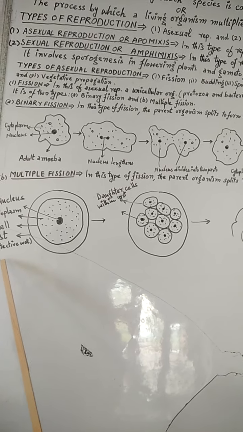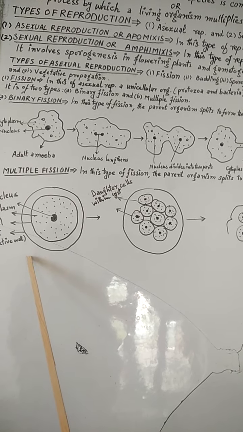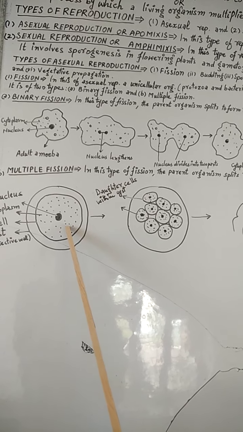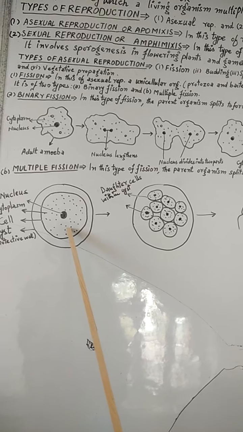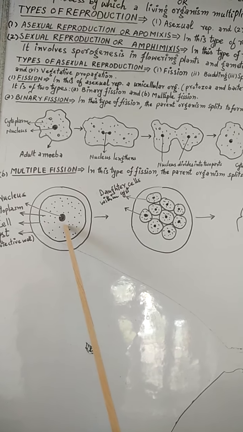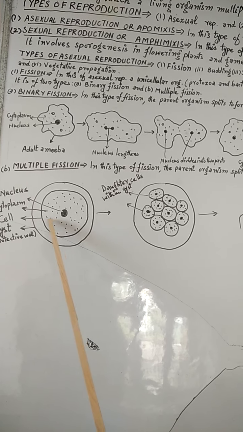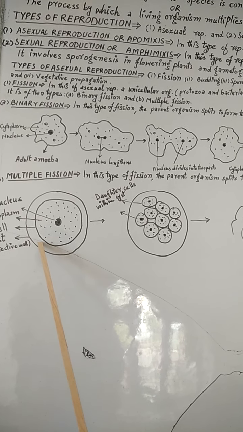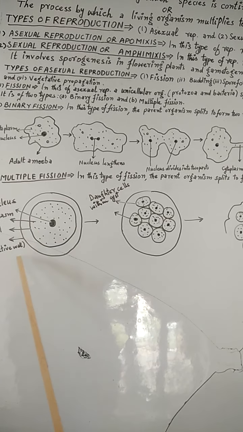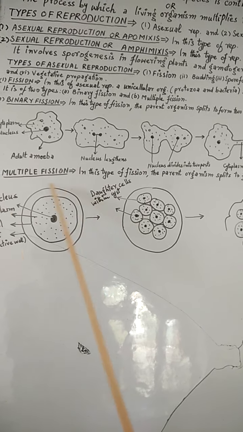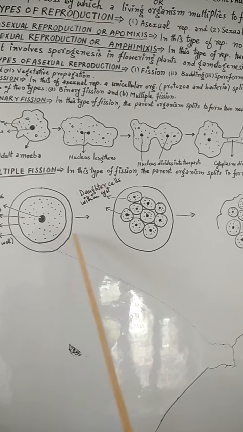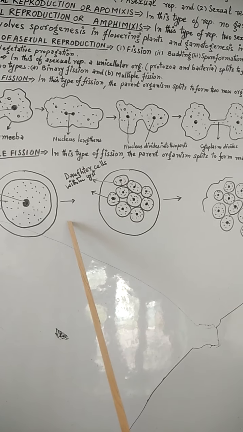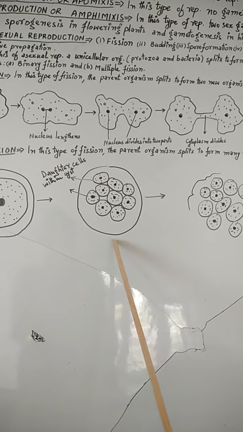It forms a protective wall around its body, as it is a unicellular organism with nucleus. This is cytoplasm. This is cell. And here you see this outer protective wall is cyst. Then it undergoes this multiple fission.